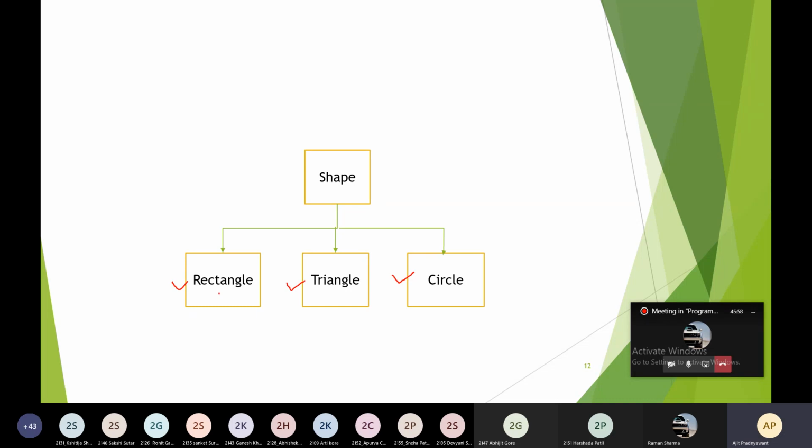All the common features of rectangle, triangle, and circle you need to add into the shape class, and those features will be derived in the rectangle, triangle, and circle, which will maintain the hierarchy. In this, there is only one superclass, and there are many subclasses. That's why it is called hierarchical inheritance. Now you can easily understand what is meant by hierarchical inheritance.